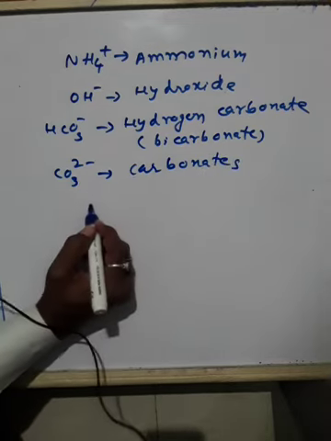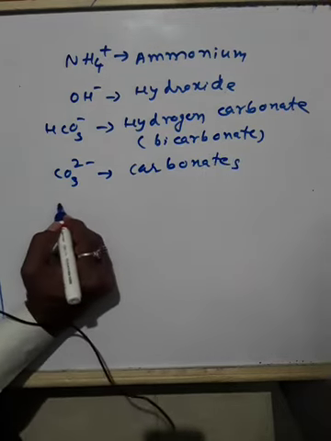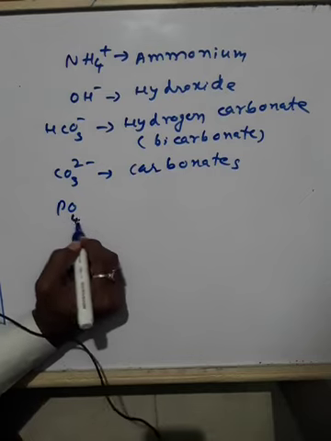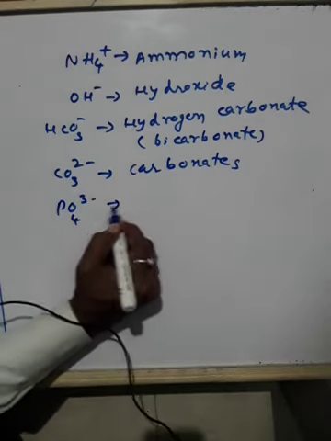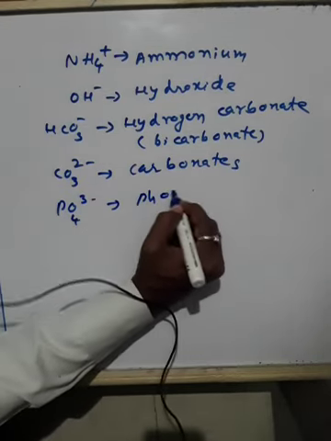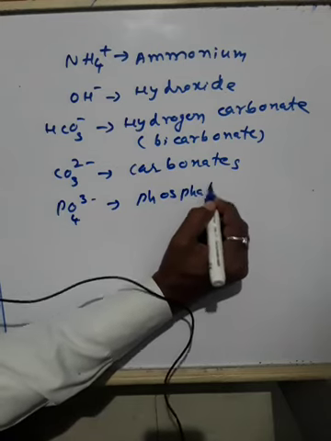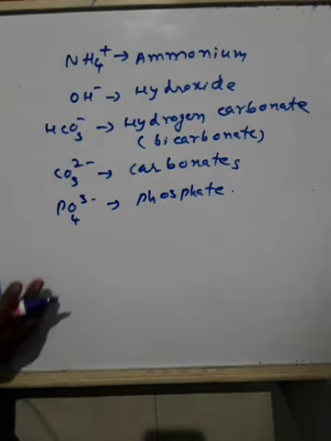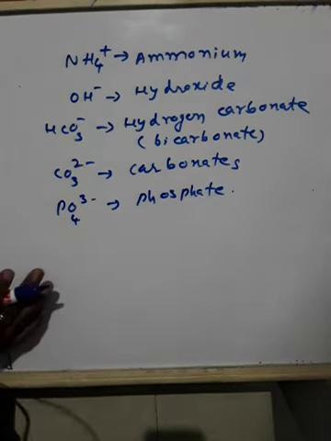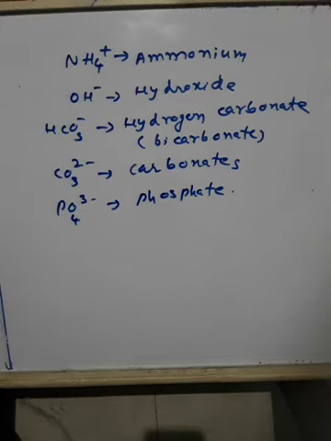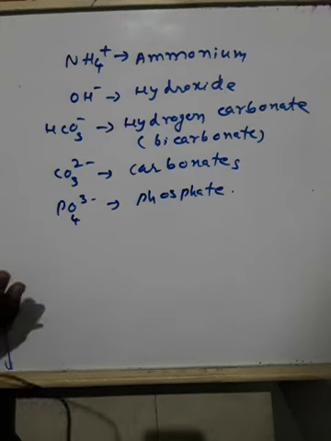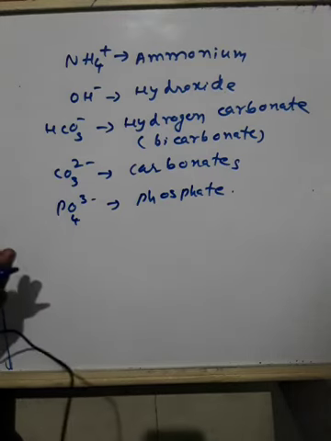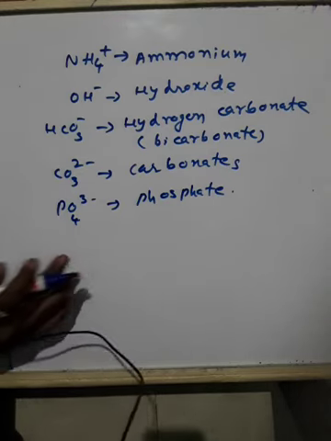Suppose I write PO4 minus 3, then this is phosphate. So by table 3.6 we are able to write the names of as many compounds. But remember one thing: in some places they have given a number in brackets.